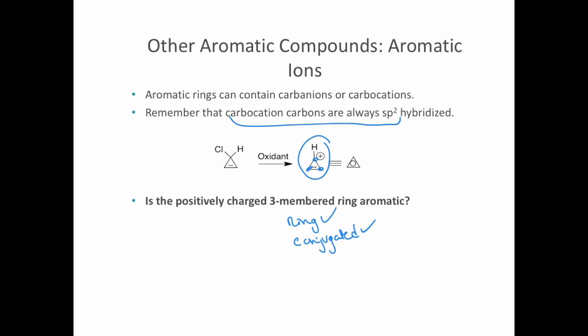Then we're going to add up the pi electrons. There's 2 in that double bond. Now the carbocation carbon has a p orbital, but it's empty. So there are no pi electrons contributed from that carbon. So there's only 2 pi electrons. But that does meet Huckel's rule if n is equal to 0. So yes, this is aromatic.